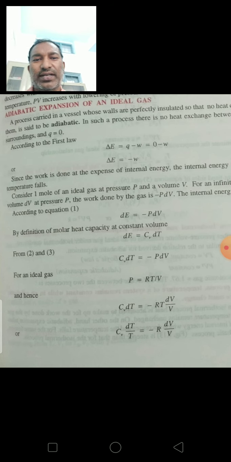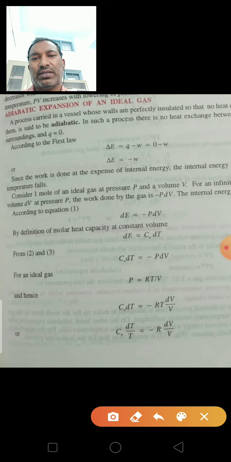According to the first law of thermodynamics, Q is equal to del E plus W. In an adiabatic process, Q is equal to 0, so del E plus W is 0.